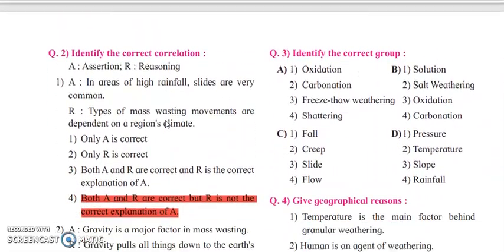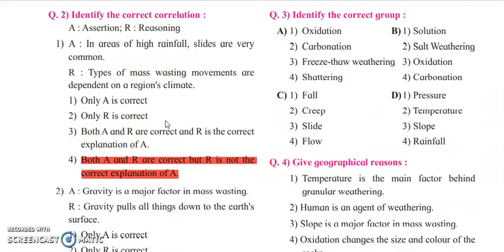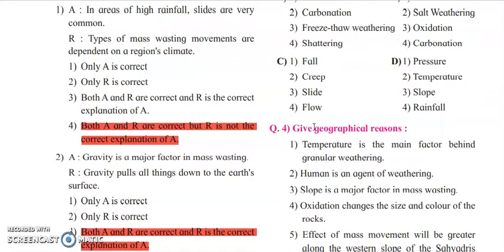Next is identify the correct group. There are total 4 groups given to you. Out of that, we have to identify which is the correct group. So group number C, that is fall, creep, slide, flow. All these are types of mass movement. Hence group number C is the correct answer. So your answer will be this: fall, creep, slide and flow.